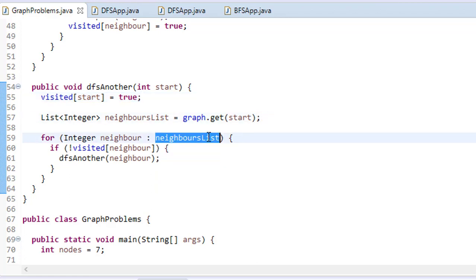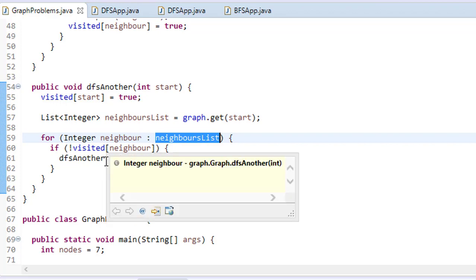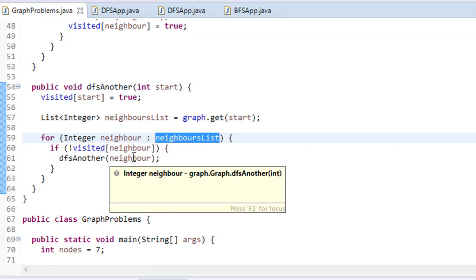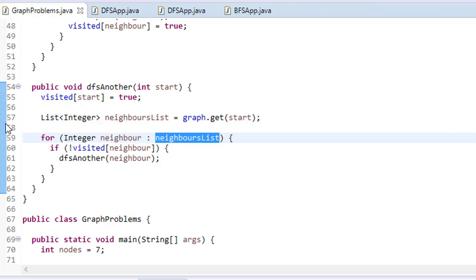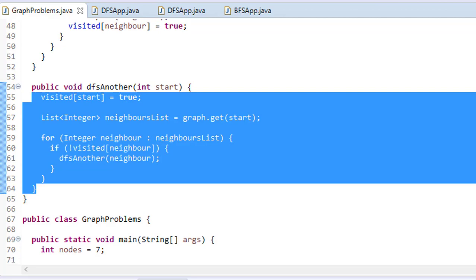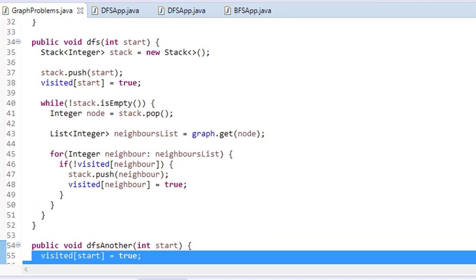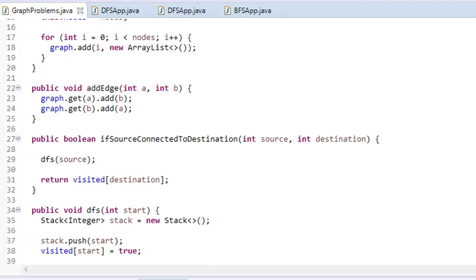Now for each neighbor you check if this neighbor is not visited, and then you recursively call this DFS again, right? So you call DFS on this neighbor, it will mark it visited, and if it is visited, it will not call DFS again, right? This DFS approach and the above approach are both the same. It's just that you can choose whichever you want, as per your choice. So this is a way through which we can check whether the source is connected to the destination or not.